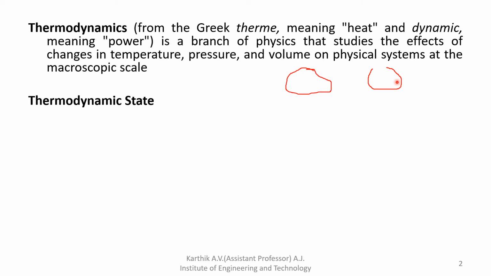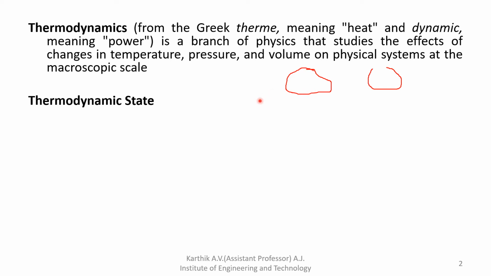Okay, next we'll see the properties of a system. So what are the properties of a system? There are different properties. The first ones are intensive property and extensive property of a system. Intensive property is independent of the size of the system, for example temperature, pressure and density. We don't know, and it is not required, to measure the size of the system.